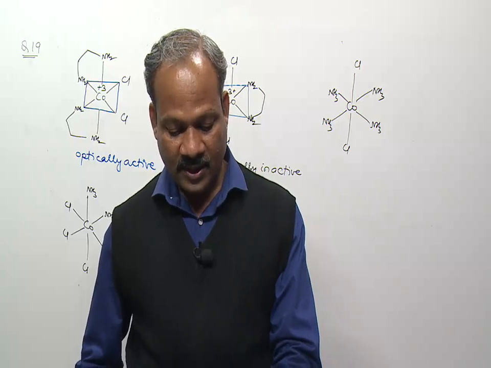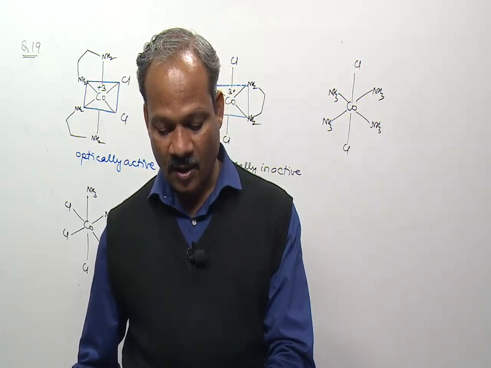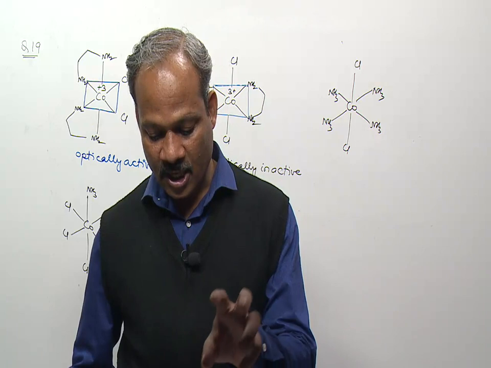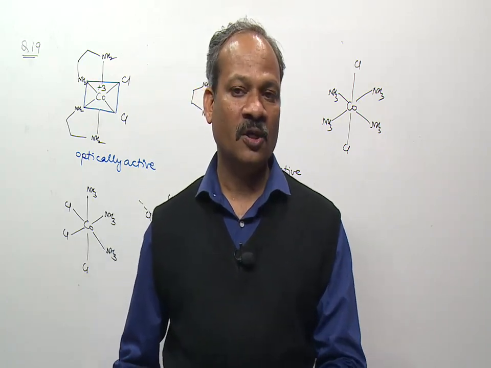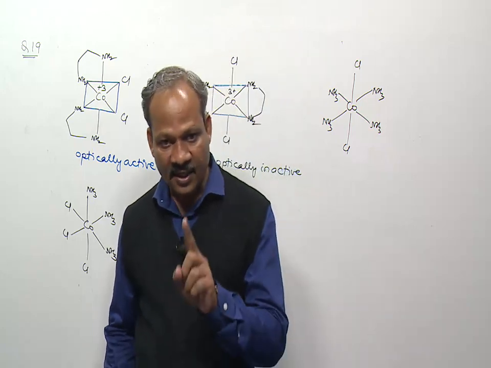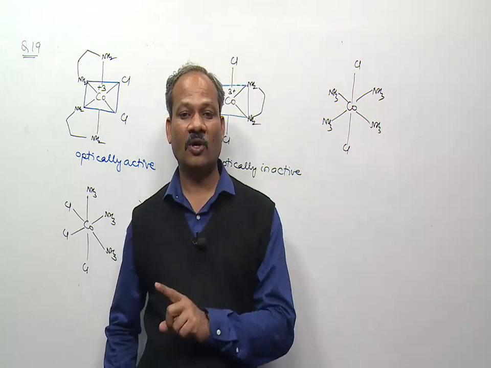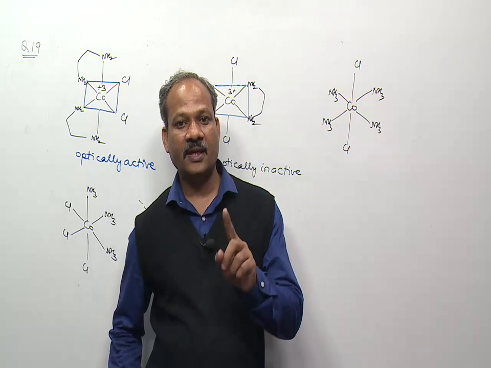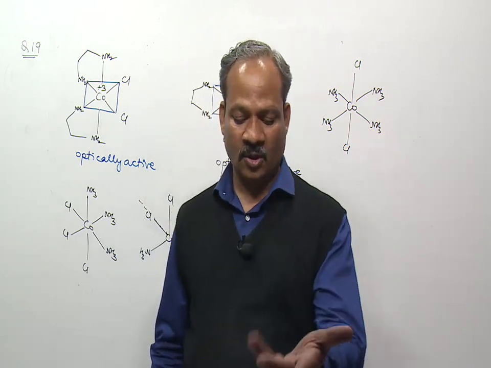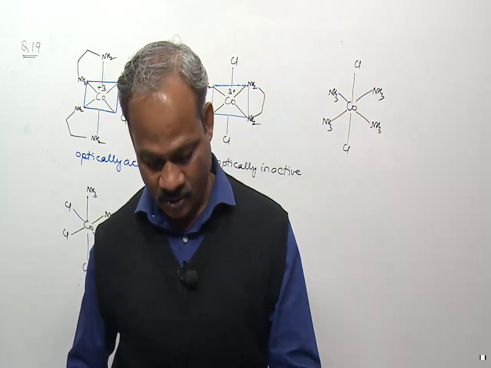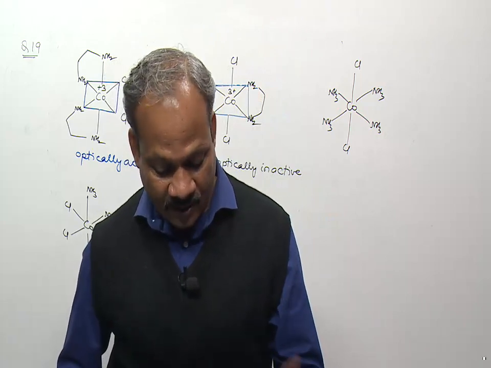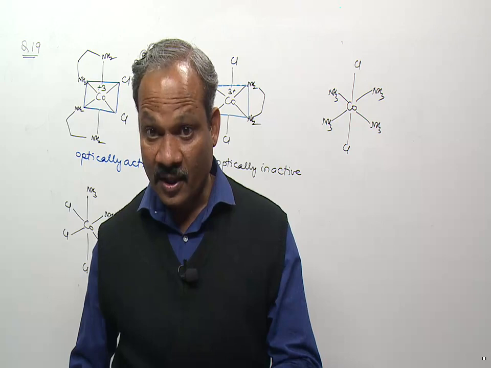Statement 2 says that there is extensive intramolecular hydrogen bonding in the condensed phase. Now, what is the condensed phase of water? Ice. In ice, there is hydrogen bonding, but not intramolecular hydrogen bonding. In ice, there is intermolecular hydrogen bonding. So option 2 is incorrect, the false statement. We got our answer. Good. Now, if we consider 3 and 4, obviously these will be the correct statements.